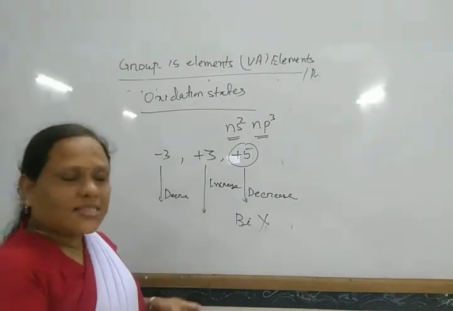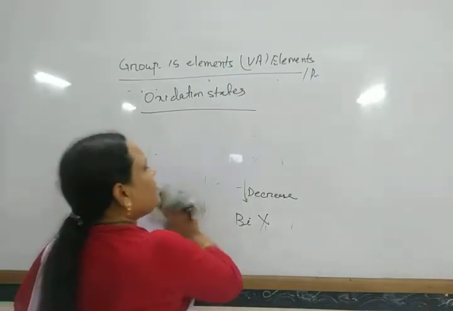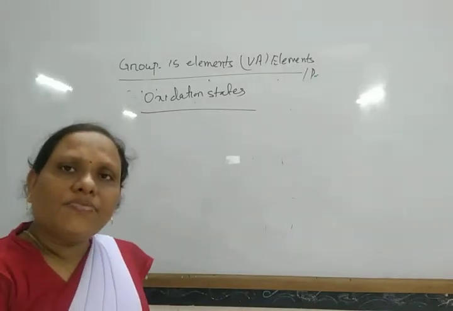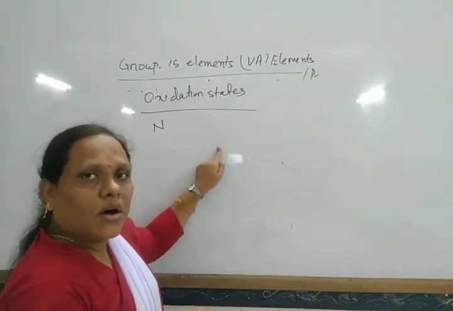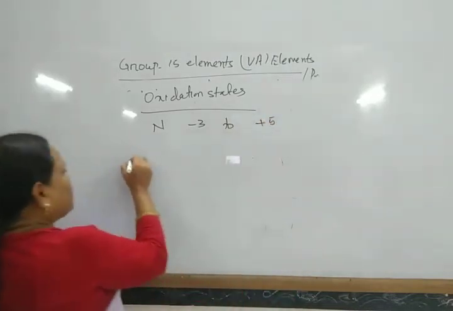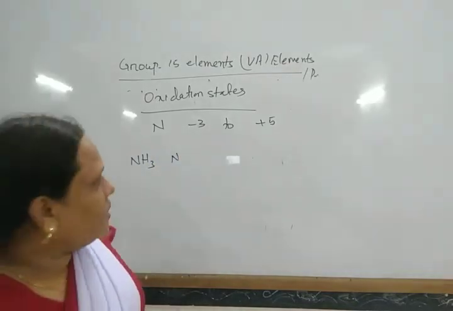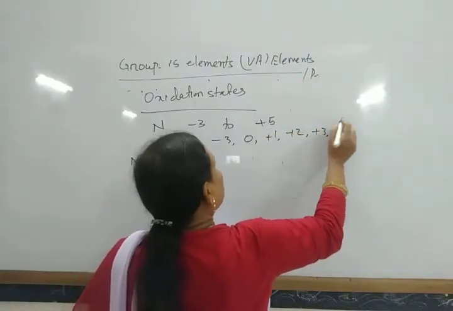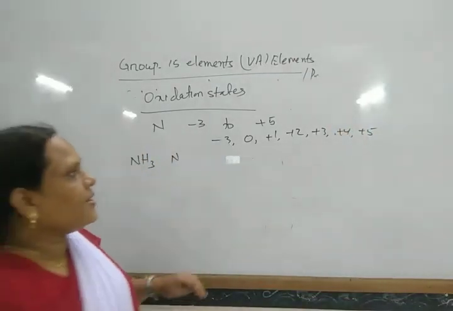Nitrogen is one element that can exhibit oxidation states from -3 to +5 in its various compounds. Nitrogen shows the maximum range of oxidation states, from -3 in compounds like NH3 to +5. That means -3, 0, +1, +2, +3, +4 and +5 oxidation states it can exhibit.